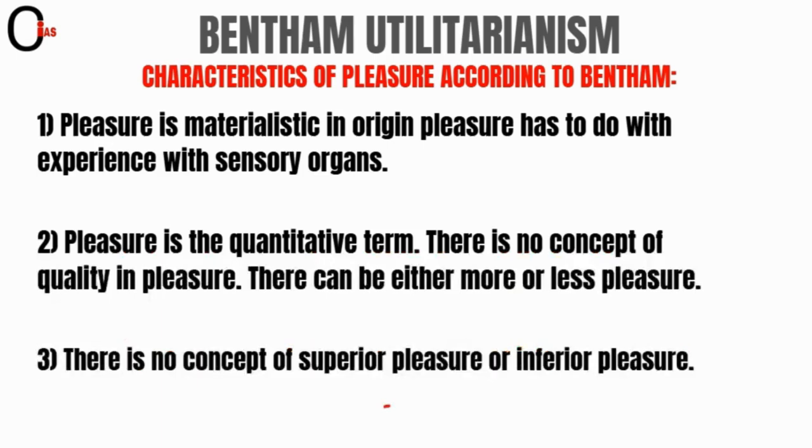And the next statement is about the characteristics of pleasure according to Bentham. The first one is that pleasure is materialistic in origin. Underline it, friends: materialistic in origin. Pleasure has nothing to do with experience, with sensory organs. Pleasure is all about materialistic things: the bungalow, the car, the luxury things. All this comes under materialistic. So pleasure is all about the materialistic things that we try to taste through our sensory organs.